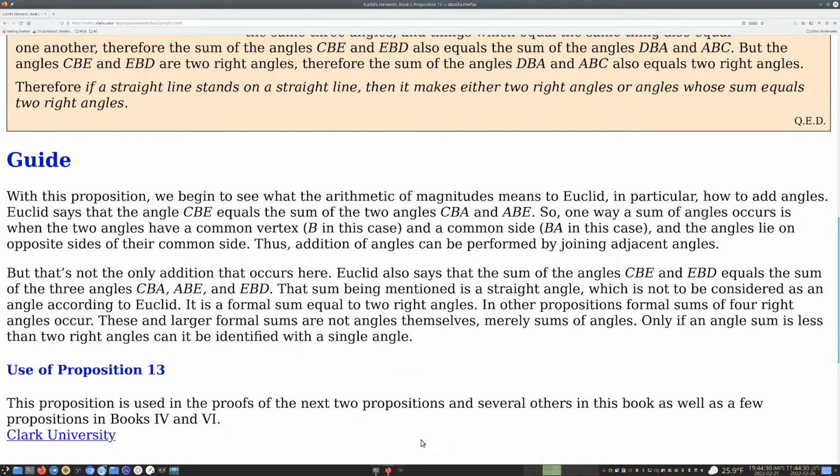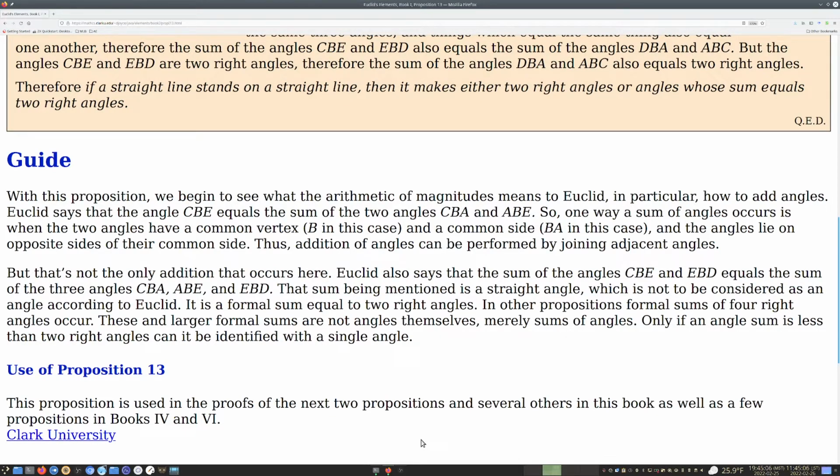That sum being mentioned is a straight angle, which is not to be considered an angle according to Euclid. It is a formal sum equal to two right angles. In other propositions, formal sums of four right angles occur. These and larger formal sums are not angles themselves, merely sums of angles. Only if an angle sum is less than two right angles can it be identified with a single angle.